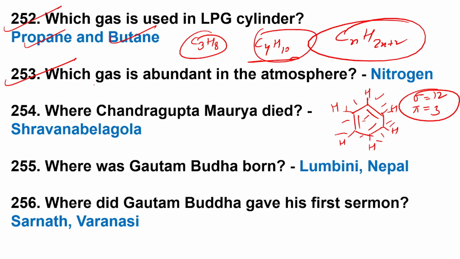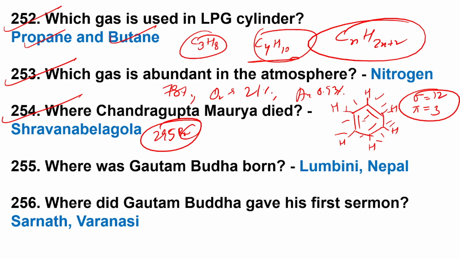Question number 253. Which gas is abundant in the atmosphere? Nitrogen 78%, oxygen 21%, argon 0.93%, then carbon dioxide, neon, helium, krypton, xenon. Question 254. Where did Chandragupta Maurya die? Shravan Belgola, present-day Karnataka, in 295 BC. He came from Patliputra, Bihar.